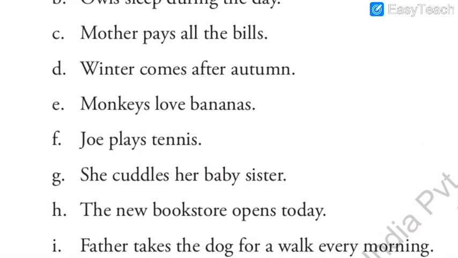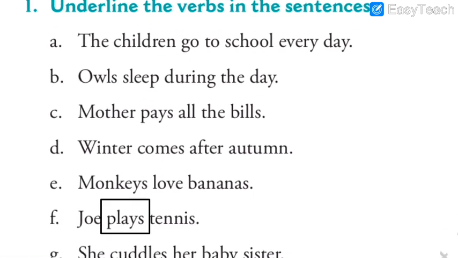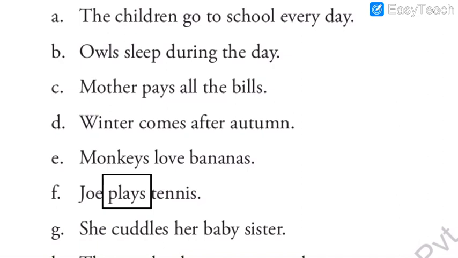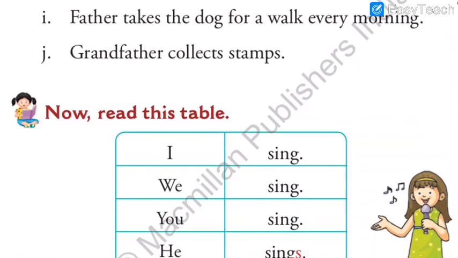Now what is the verb here? Exactly, what is he doing? Tennis? No, tennis is not the verb. Let me tell you, for those who have misconceptions, tennis is not the verb. The verb here is plays. What is he playing? Tennis. But what action is he doing? He is playing. So plays is the verb here. Similarly, I left a couple of them for you, but I have solved almost all of them here.